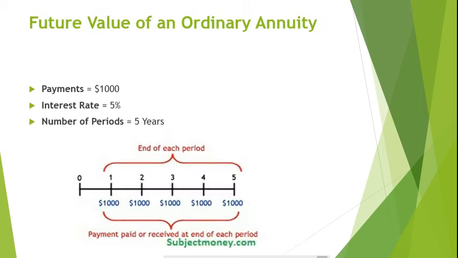Imagine you paid $1,000 into a fund that earned 5% interest at the end of every year for the next 5 years. What would the future value of this ordinary annuity be? First, let's look at our cash flows on a timeline so we have a visual understanding. Here, 0 represents today, 1 represents a year from today, 2 represents 2 years from today, and so on.